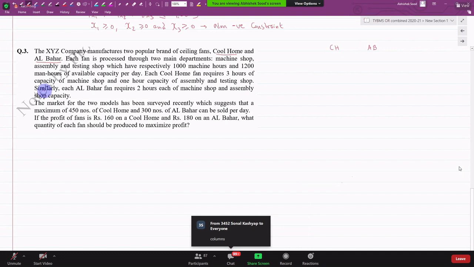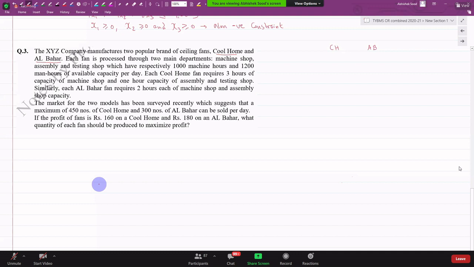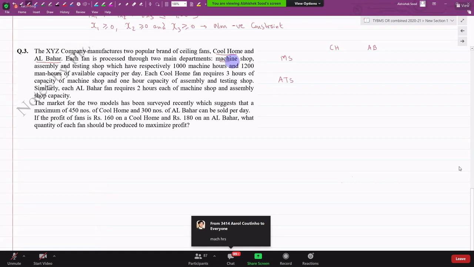Now tell me, what is holding you back? Answer the third question. What is holding you back? Yes, time availability in which department? In machine shop and assembly and testing shop. Yes, there are two departments, machine shop and assembly and testing shop. What is the max availability of time?